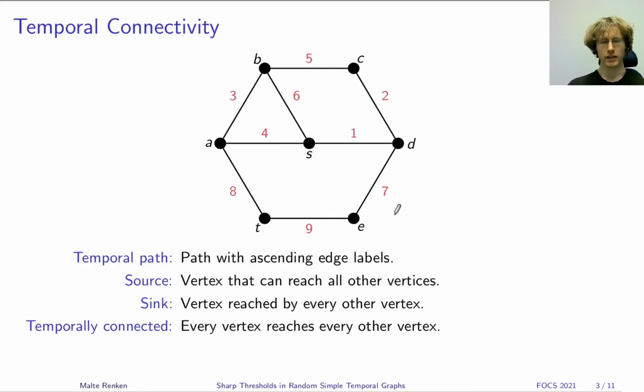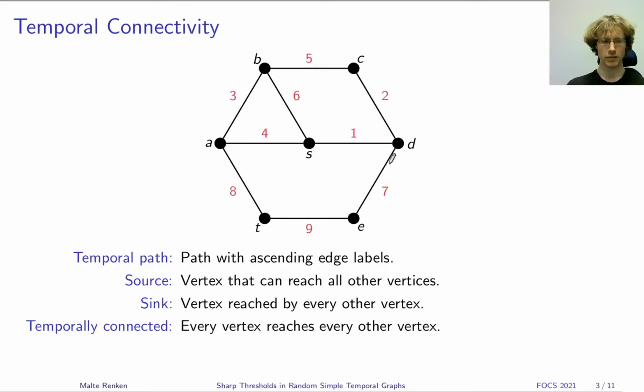If every vertex can reach every other vertex, then we call the graph temporally connected. Of course, this is equivalent to every vertex being a sink vertex or every vertex being a source vertex. This example graph is not temporally connected. For example, there's no temporal path from T back to S.